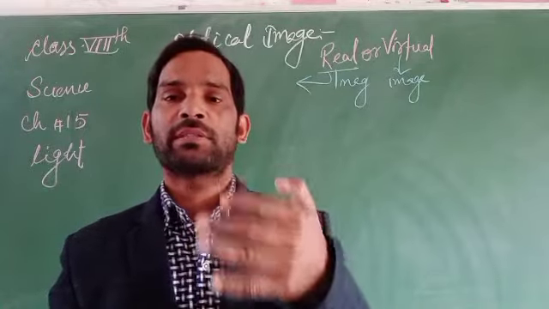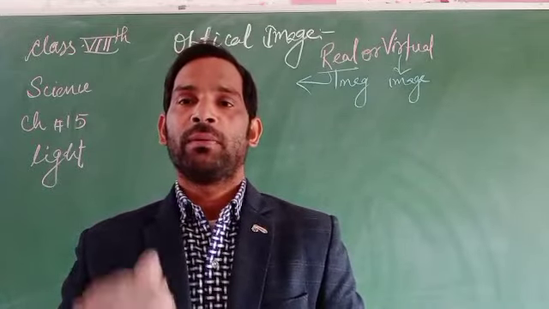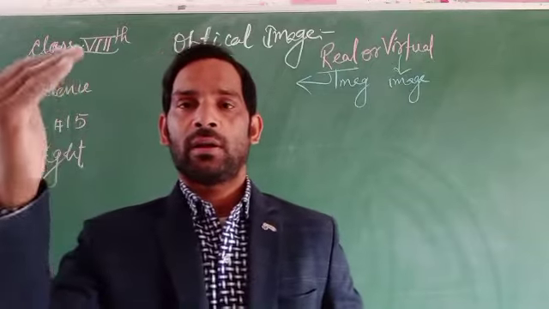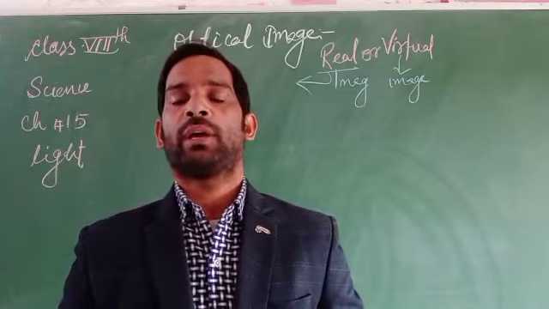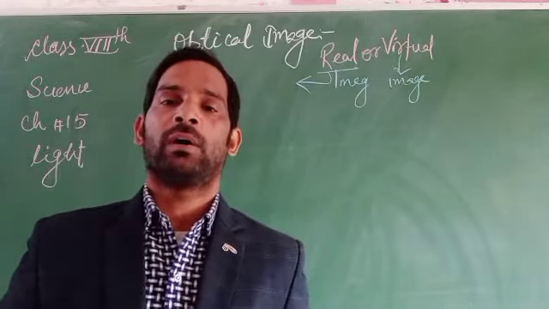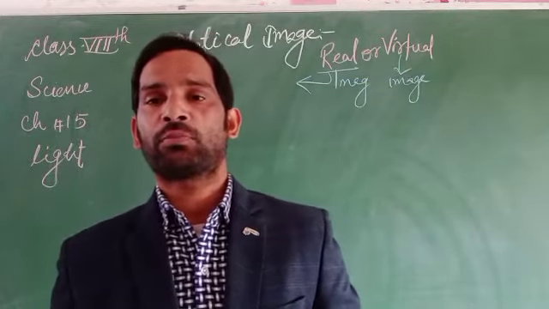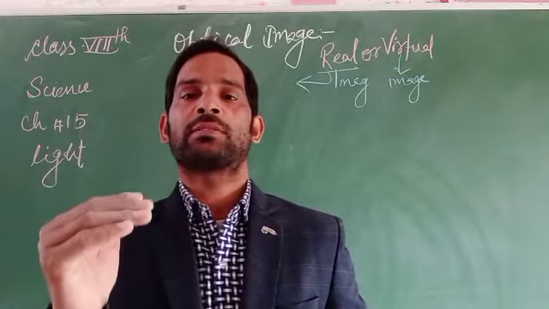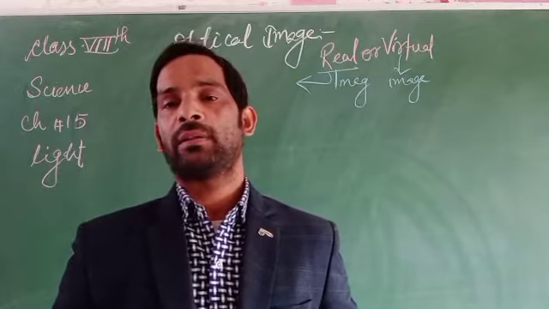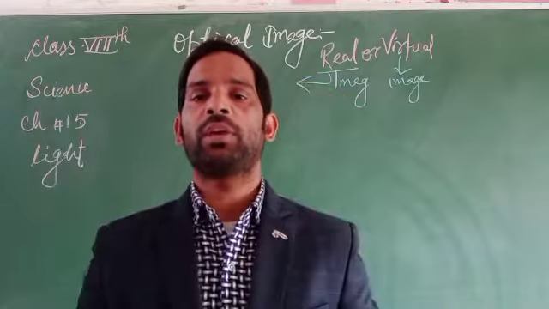So the real image is a type of image that can be placed or projected over a screen, like the actors and actresses represented in a movie in a cinema hall on a screen.